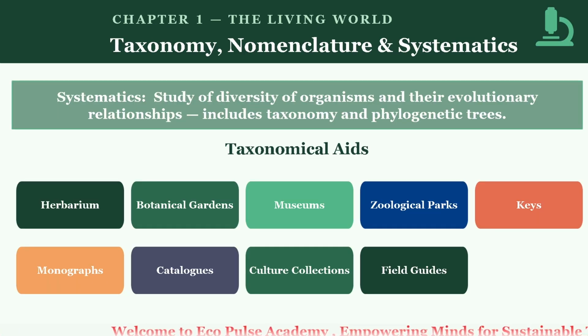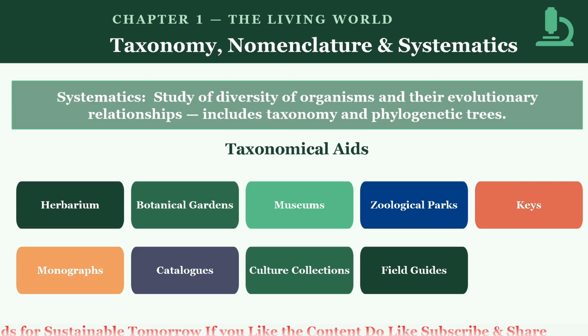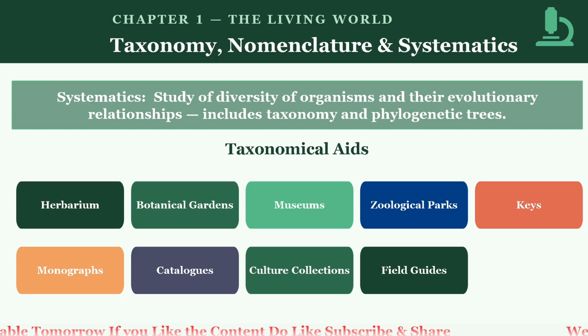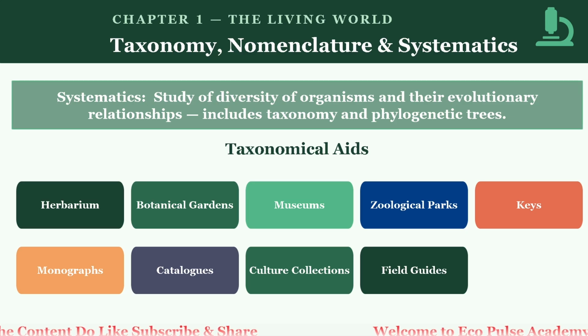What are the taxon, rank, and category? A taxon is a group of one or more populations of an organism that can be seen by taxonomists to form a unit. It is a named unit at any level of the taxonomic hierarchy, such as species, genus, family. For example, in the classification of lion, the Panthera is the genus taxon and the Panthera leo is the species